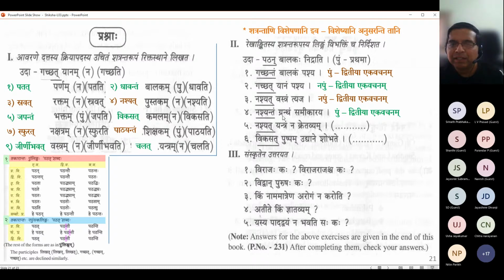Nashyat Grantham. For example, if it was Pustaka, we have a paryaya pada for Grantha in Pustakam. So Nashyat Pustakam. For Pustakam, it is Nashyat only. Number 5, sir. Nashyat Yantram na kretavyam. Again, Yantram is Dvitiya vibhakti ekavachana. Correct. And it's what linga?